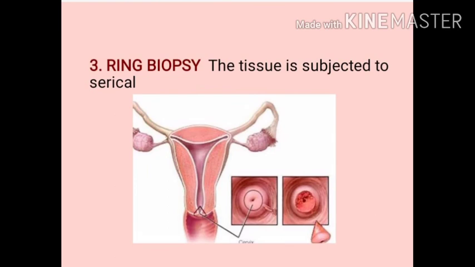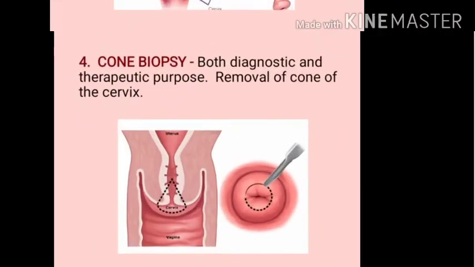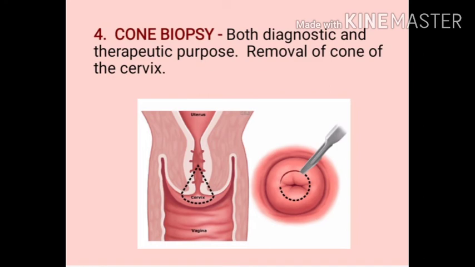Ring biopsy, the tissue is subjected to cervical surgical excision to detect cervical abnormality. Then cone biopsy, for both diagnostic and treatment purposes.